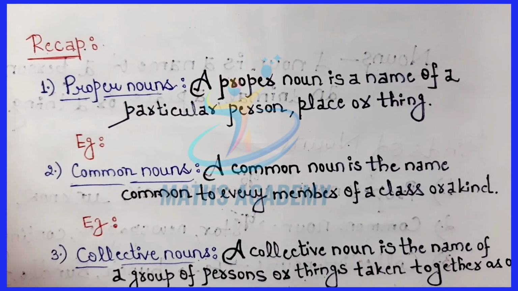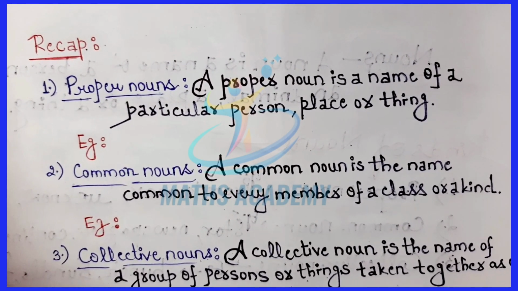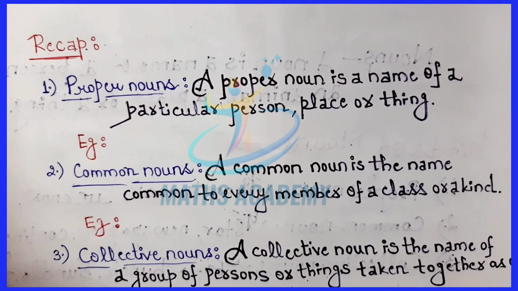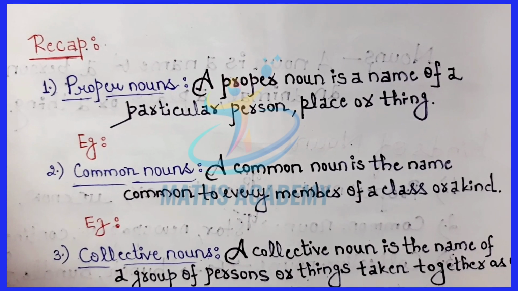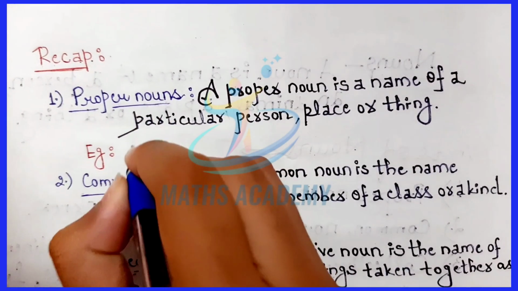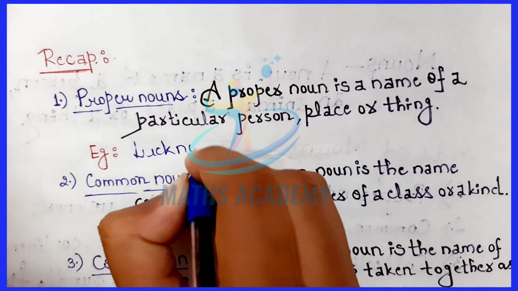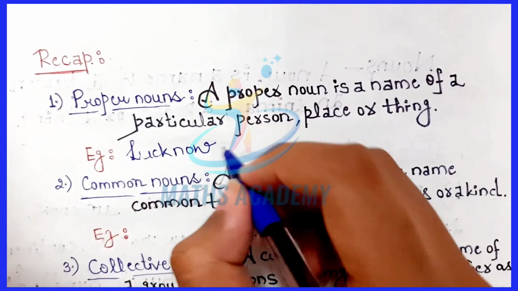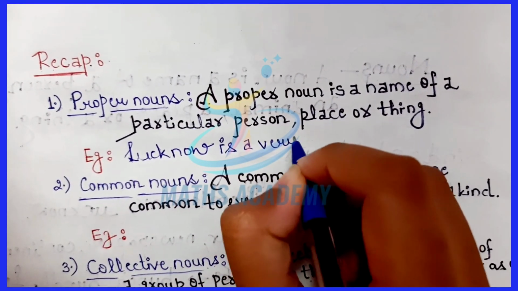Let's have a quick recap of what we have seen in the last session. We were on the proper nouns. A proper noun is a name of a particular person, place or a thing. Let's understand it using an example. Lucknow is a very beautiful city.